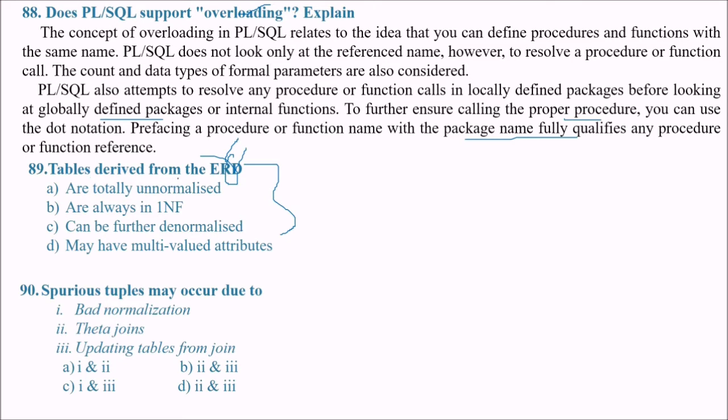Table derived from ERD, entity relationship diagram. So for a table derived from the ERD, what are the options you can give? The answer is they are always in one element. Tables which are derived from an entity relationship diagram are always in first normal form.